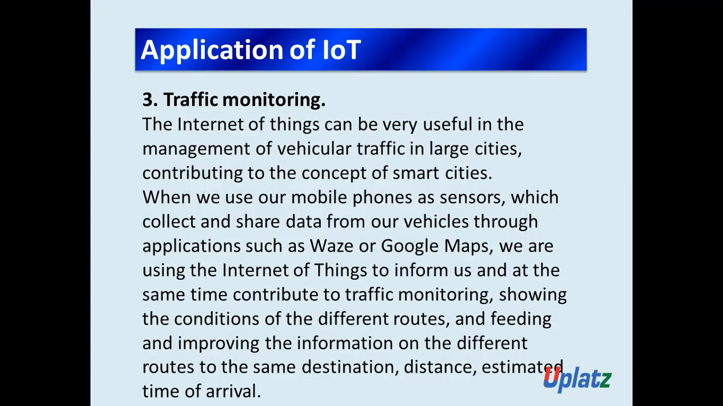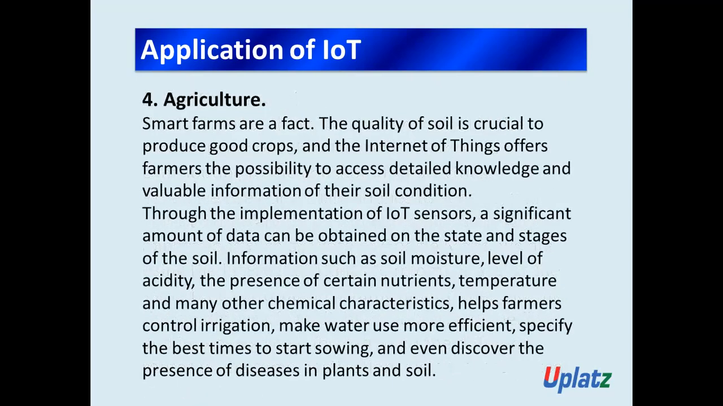Got the point? The next application of IoT is in agriculture. So see, smart farms are a fact. The quality of the soil is crucial to produce good crops, and the Internet of Things offers farmers the possibility to access detailed knowledge and valuable information about their soil condition. Yeah, it's a good thing. Smart farms are a fact.